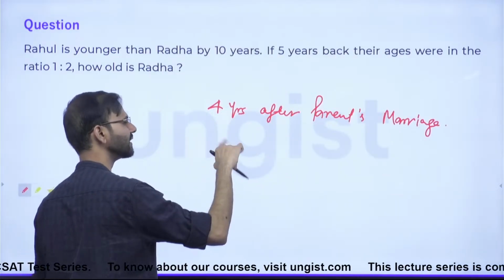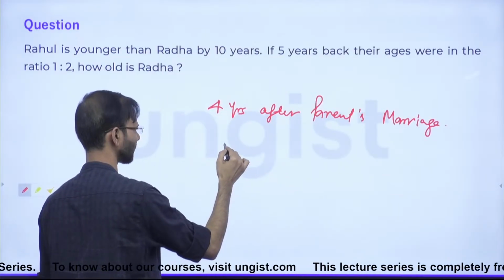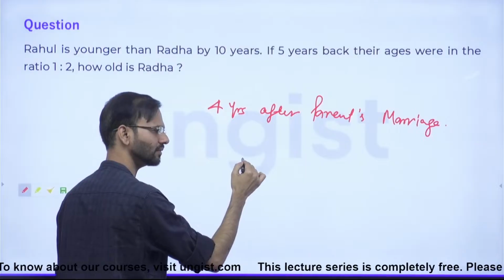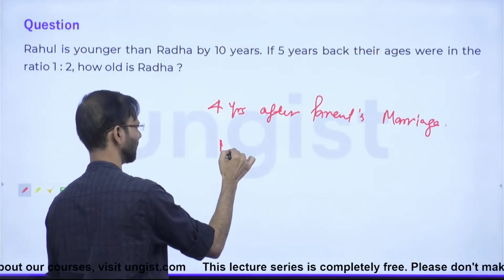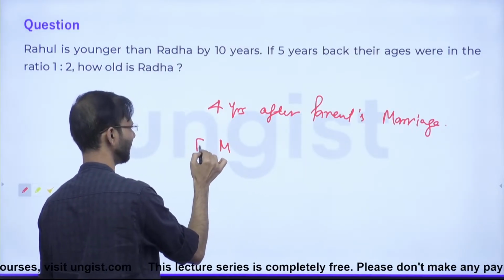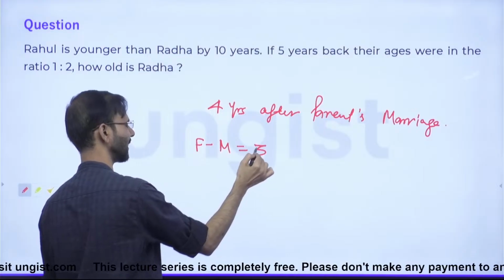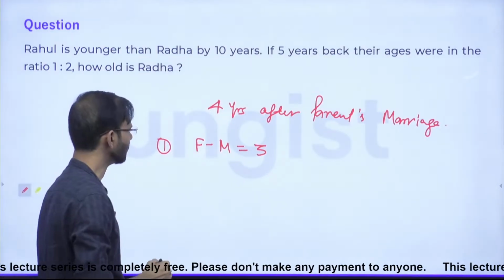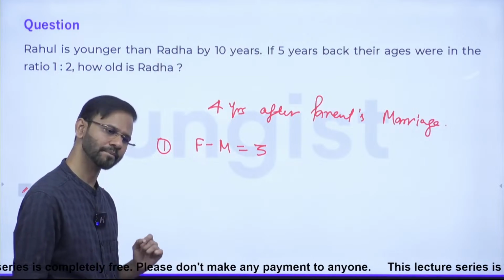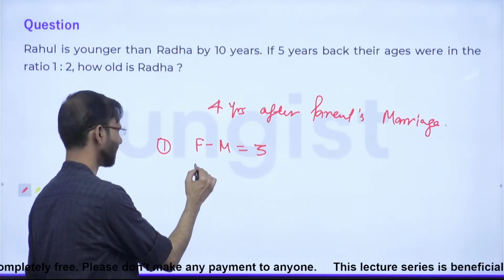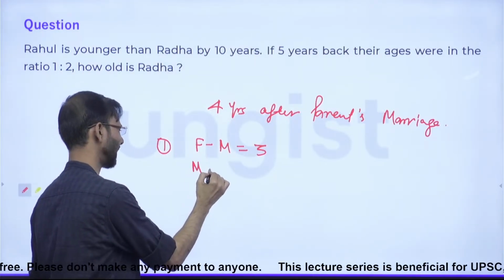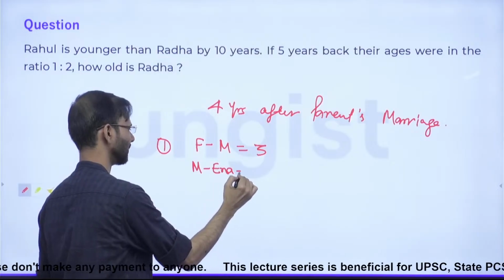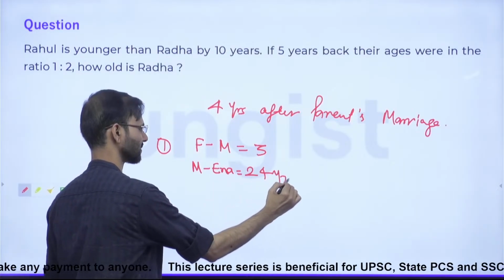Her mother is 13 years older than her, something like that? Okay, her mother is 3 years younger than her father. Anything else? This is one data. 24 years. Okay. So mother minus Anna is 24.